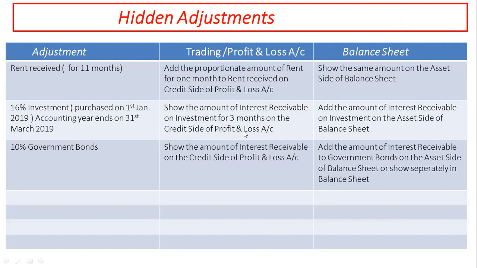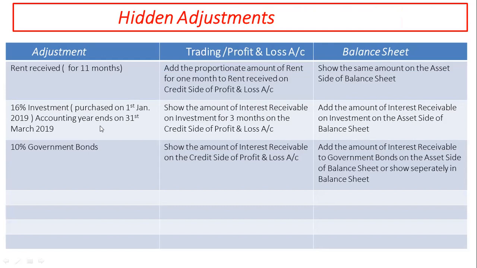This amount receivable is always the income to the firm. Its second effect is to add the amount of interest receivable on investment to the asset side of balance sheet.